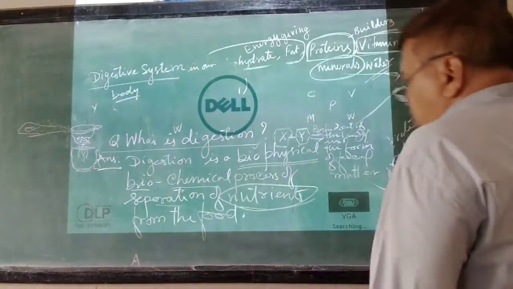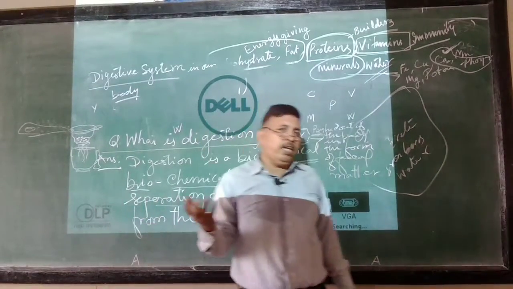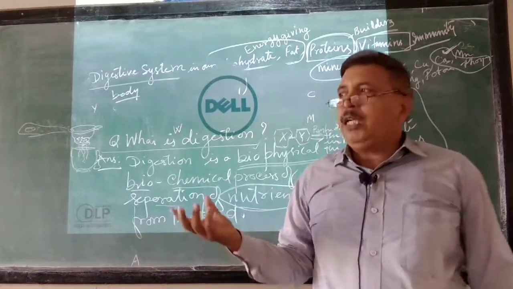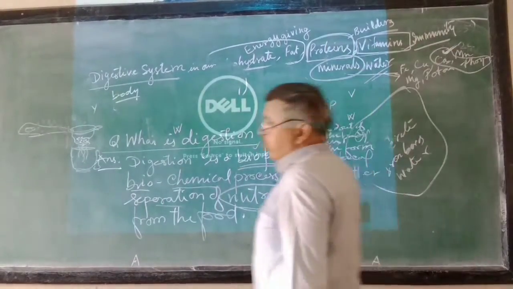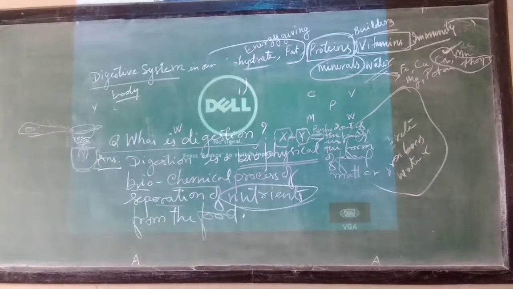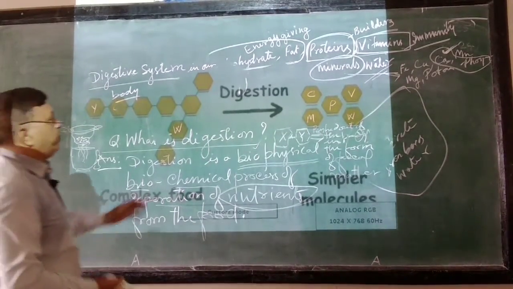Suppose mangoes we get directly from the mango tree, bananas from the banana plant, brinjals from the brinjal plant. But what about these nutrients? We will not get them anywhere in any plant directly or in a factory. So what do we need? We just have to separate these nutrients